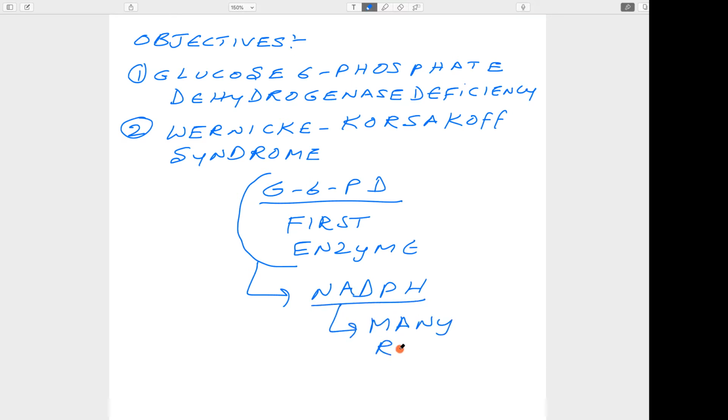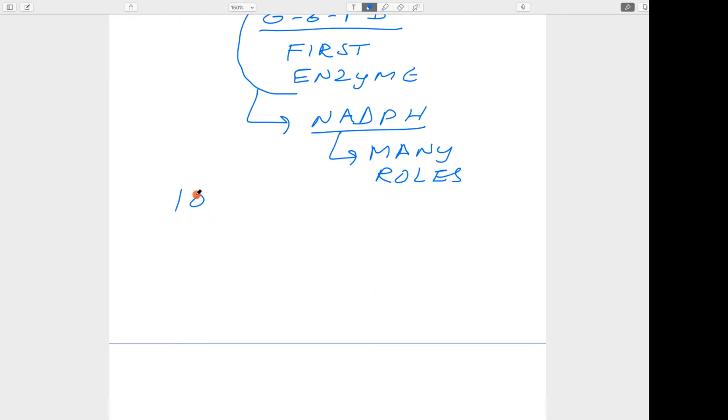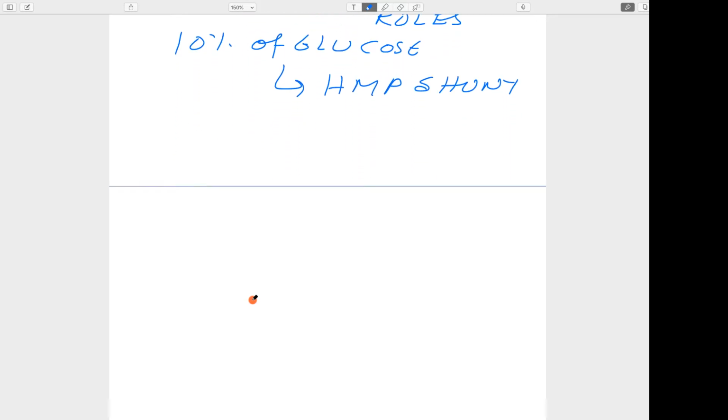Some of the roles we have discussed, around 6 roles, but many more are there. So RBC is very important. That is the reason 10% of glucose in RBC is diverted to the HMP shunt pathway.